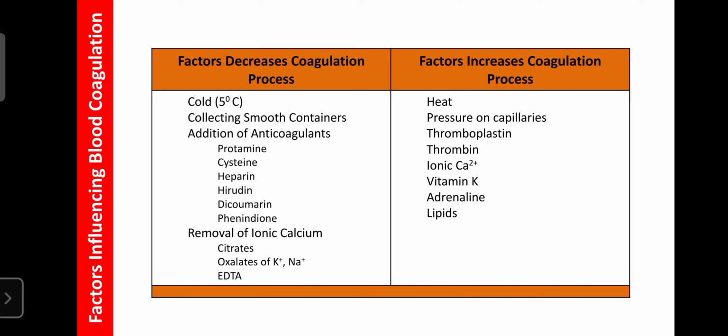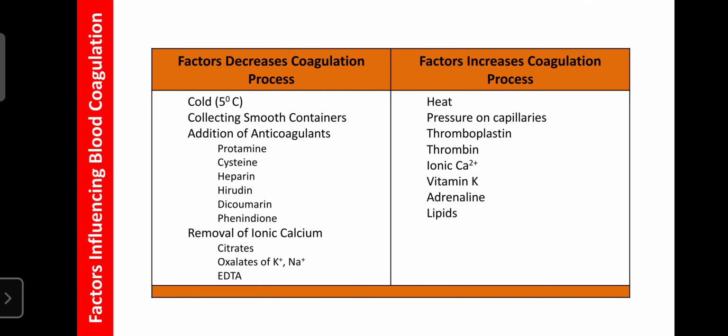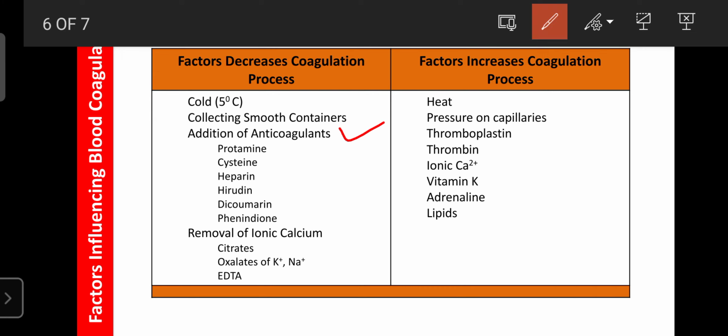So that's why, if you want to keep the blood for a longer duration, you should collect the blood in smooth containers. And the addition of certain anticoagulants also decreases the blood coagulation process and helps keep the blood for longer durations, like protamine, cysteine, heparin, hirudin, dicumarol, and phenindione. So these are the anticoagulants. By adding these factors into the blood, they can retard the blood coagulation process.